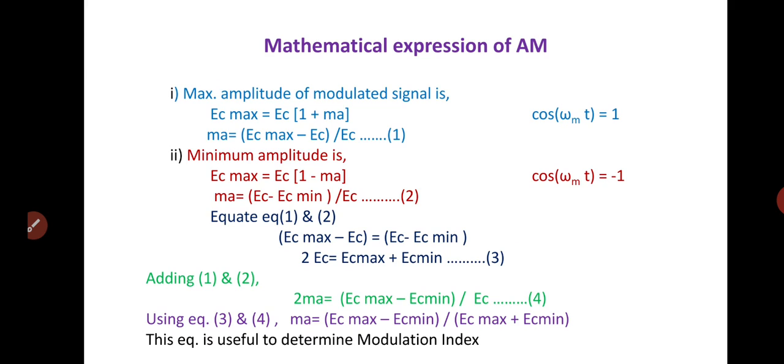Similarly, by adding 1 and 2, we will have the equation twice ma is equal to Ec max minus Ec minimum, and whole divided by the Ec, and this equation is the fourth equation. Now using the equation 3 and 4, the equation of modulation index becomes Ec max minus Ec minimum, this whole divided by Ec max plus Ec minimum. And this equation is useful to determine modulation index.